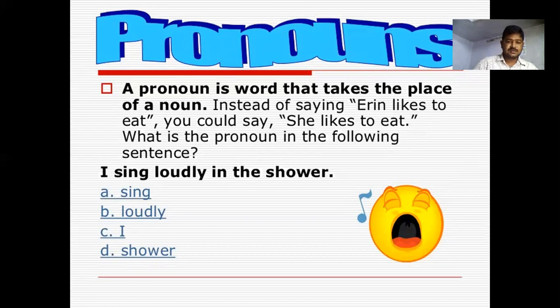Then look at this word in this sentence. I sing loudly in the shower. A, sing. B, loudly. C, I. D, shower. So try to find out the right answer. That means pronoun.